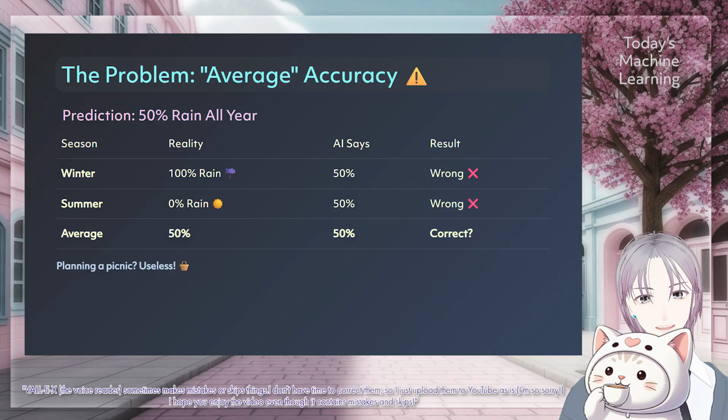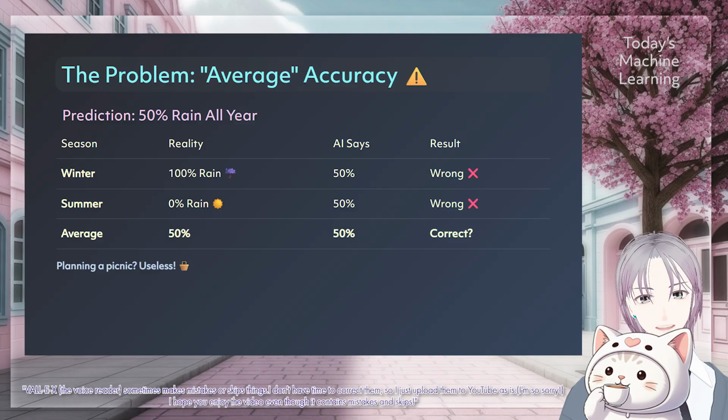But here's the tricky part, and this is the problem the paper tries to solve. What if Icon is right on average, but totally wrong in specific situations? For example, what if he says 50% chance of rain all year, but actually, it rains 100% of the time in winter, and 0% of the time in summer? On average, he is right. It is 50% overall, but for you and me, trying to plan a picnic in July, his prediction is useless.